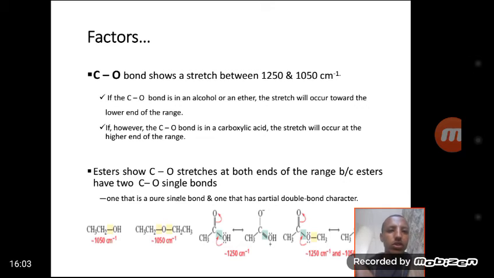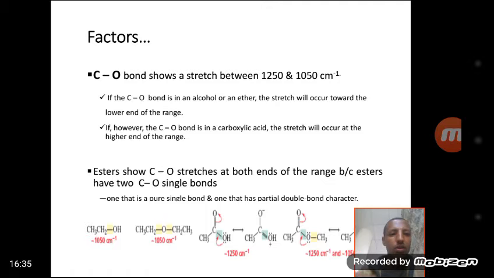Carbon-oxygen bonds show a stretch between 1250 and 1050 per centimeter. If, however, the carbon-oxygen bond is in a carboxylic acid, the stretch will occur at the higher end of the range.